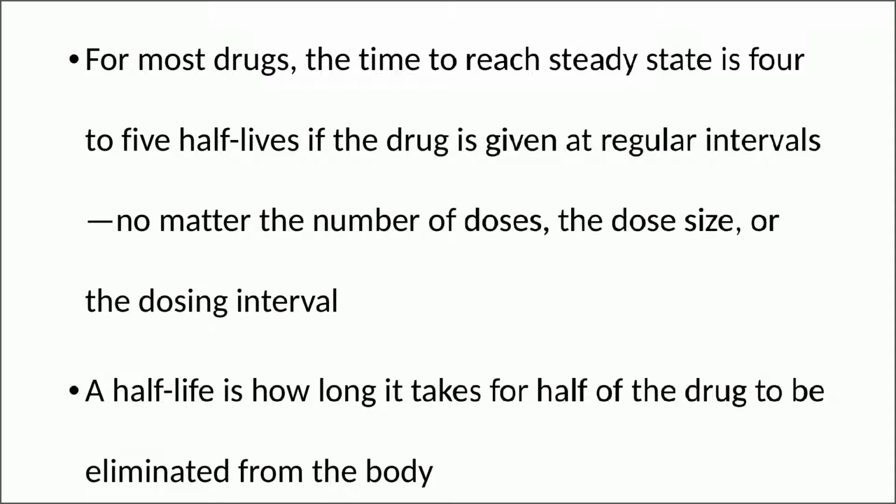A half-life is how long it takes for half of the drug to be eliminated from the body. So this is the other way to understand the concept of half-life: when half the quantity of drug is eliminated from the body, that particular time period is known as the half-life.